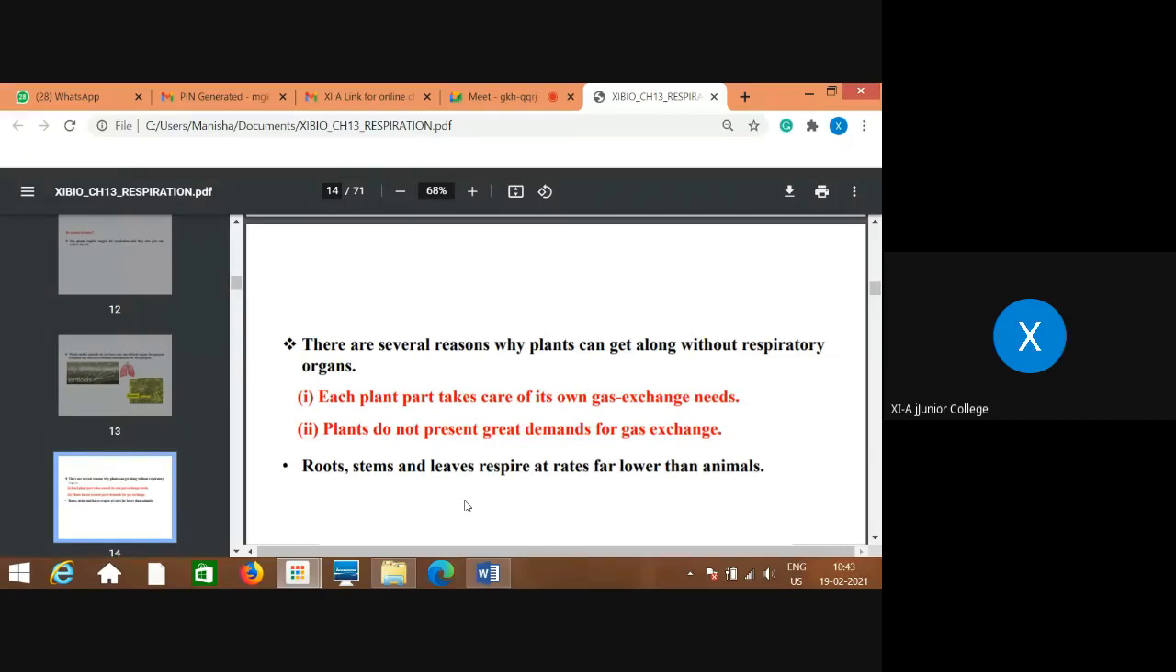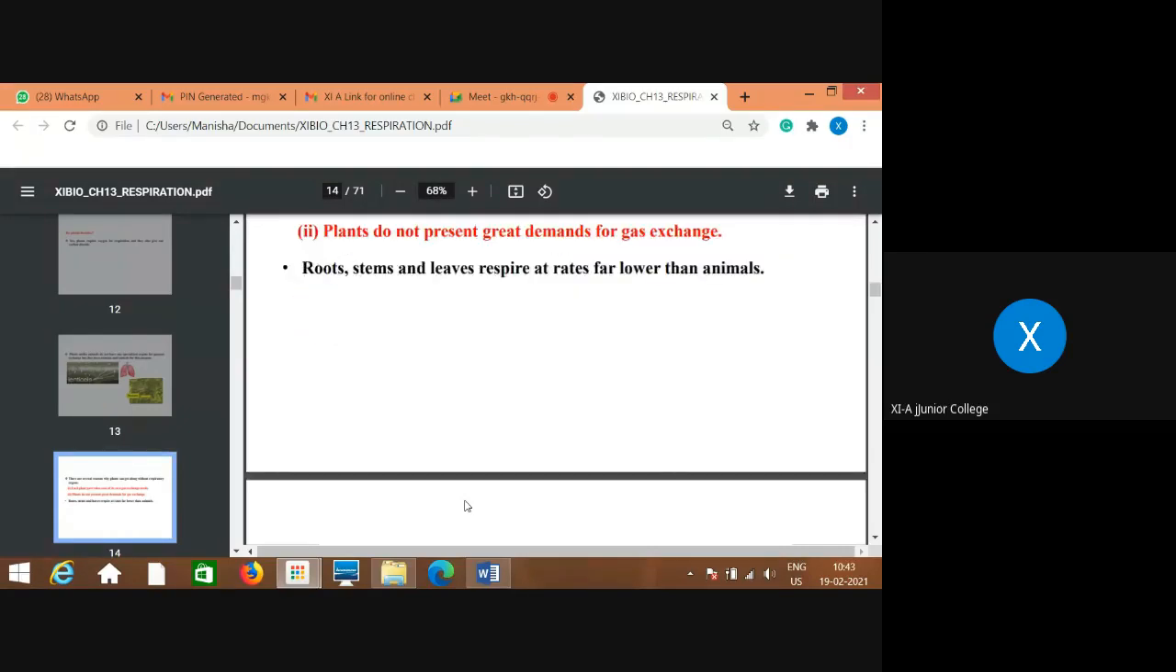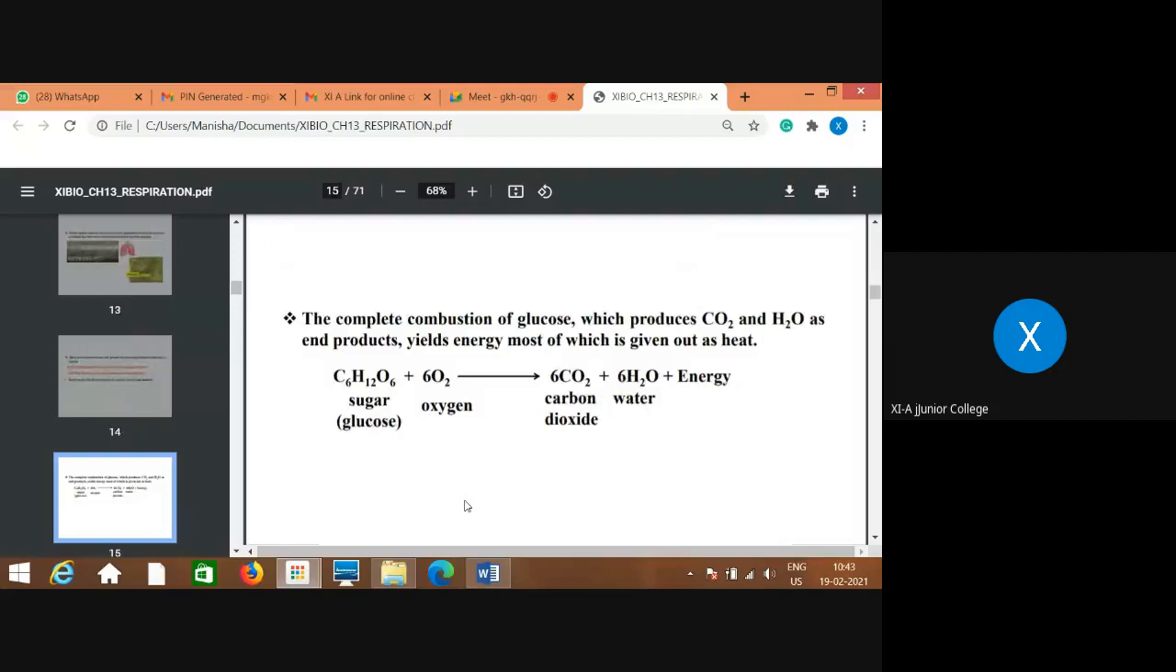These parts of the plant body also respire, but their rate of respiration is very low compared to animals. Now, the complete process of respiration is nothing but the combustion of glucose, which produces CO2 and water as end products and yields energy, most of which is given out as heat. So, what are the things shown on the left hand side of the reaction? This is what?